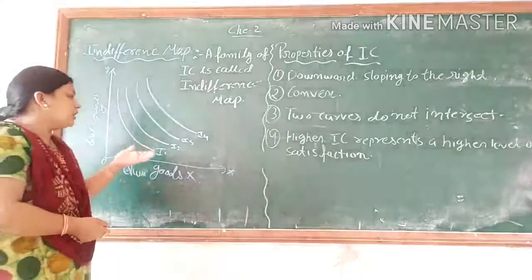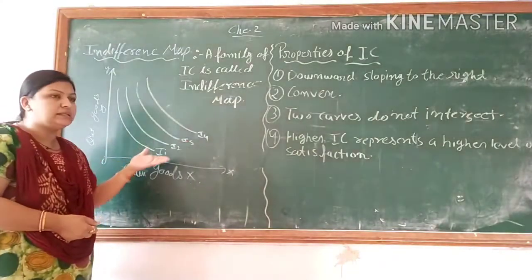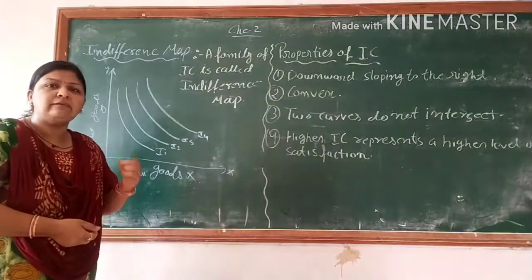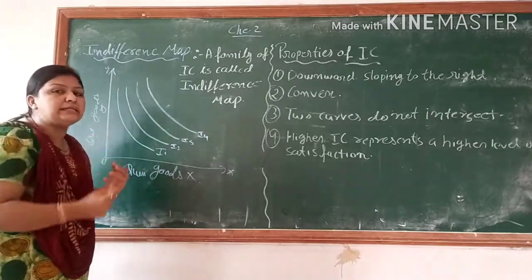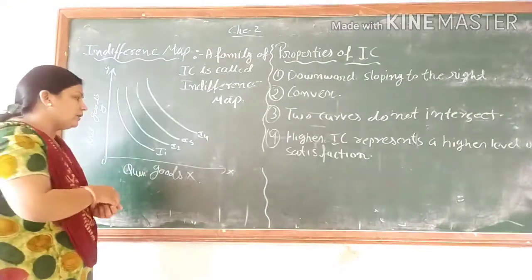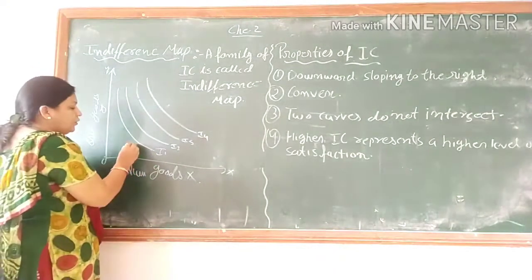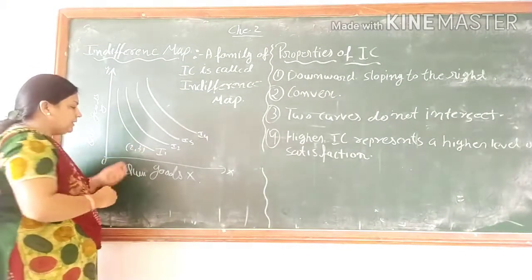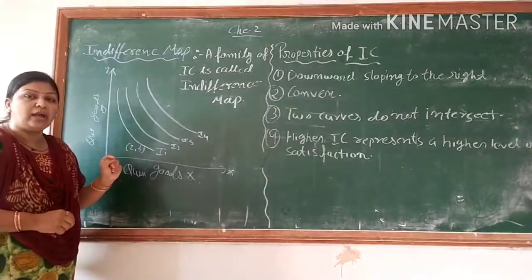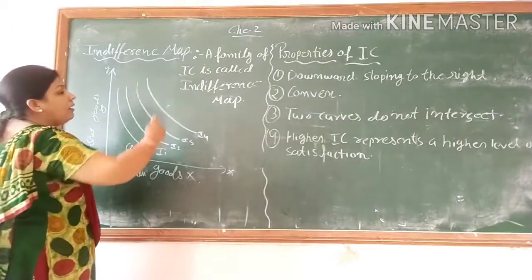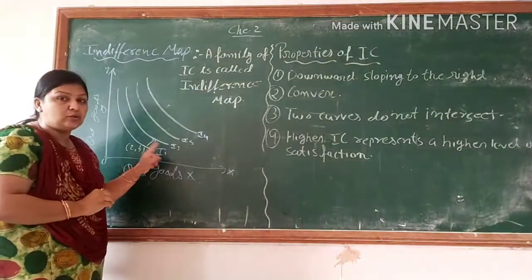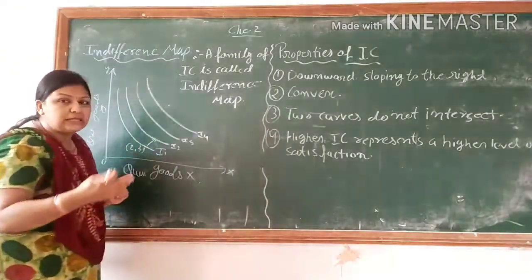But when we go from I1 to I3, जब हम I1 से I3 तक जाते हैं, it means that should be on the right side. और मैंने बहुत बार बोला है, in economics, if we are moving to the right side, it means that is a positive effect. Clear? Suppose when you are on I1, you got the 2-3 bundle. 2-3 means two quantity of X goods and 3 quantity of Y goods. Now when we are going to the right-hand side, I1 to I2, it means you got more satisfaction.